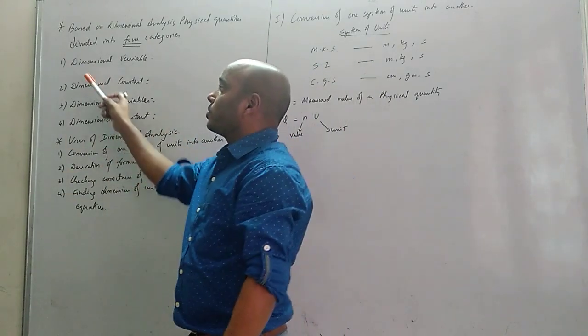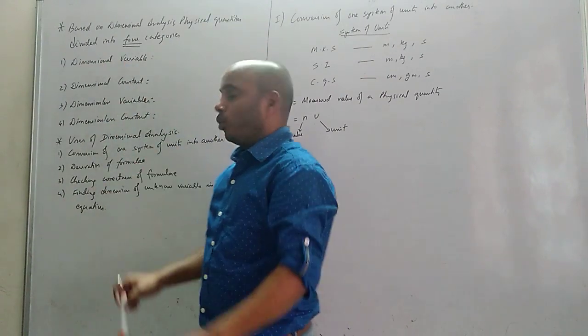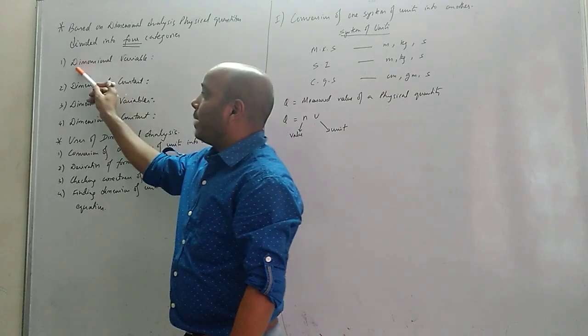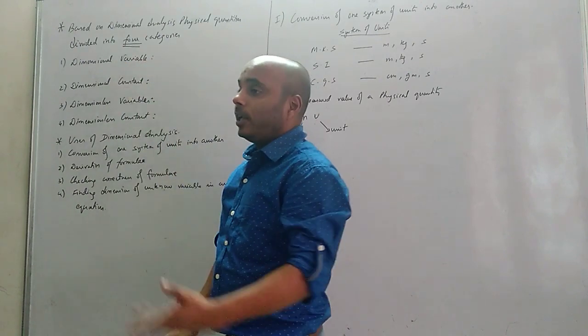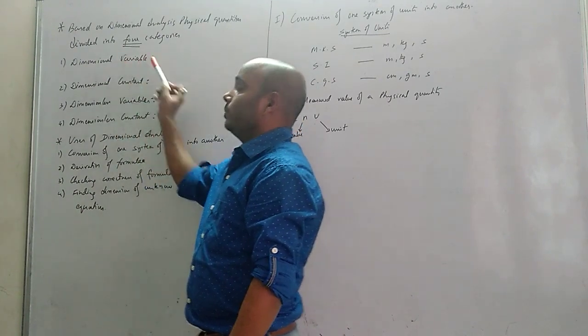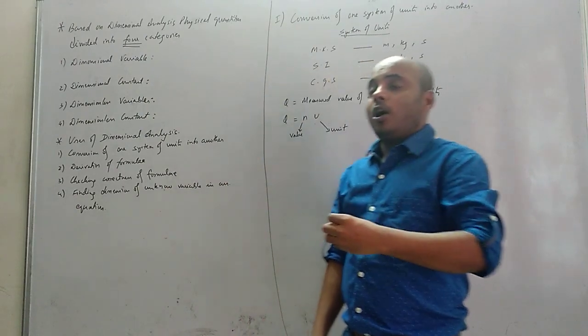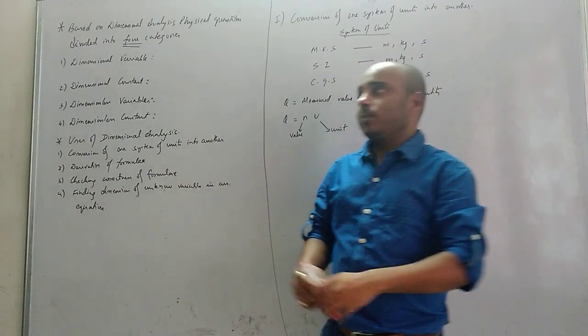Okay. The first is dimensional variables. You can write down in your notebook. Those physical quantities which have dimension and whose values are variables. Okay, that is called dimensional variables. ऐसे physical quantities जिसका dimension तो होगा और उसका value variable होगा. That means the value is changing from system to system.